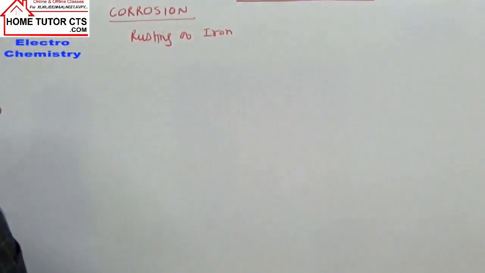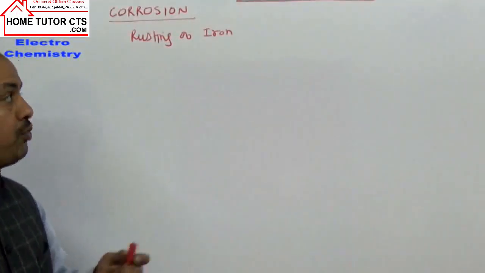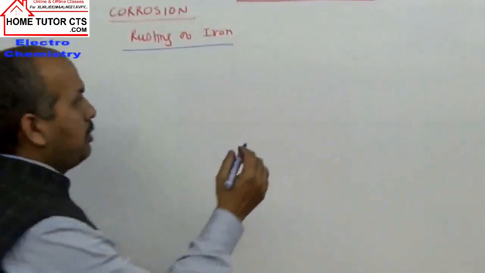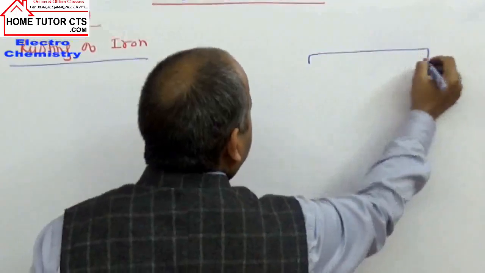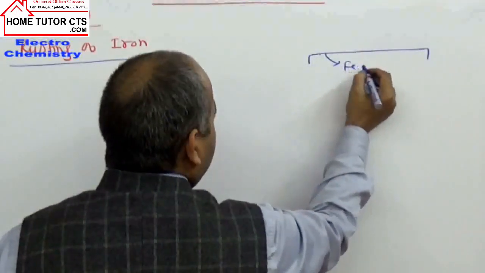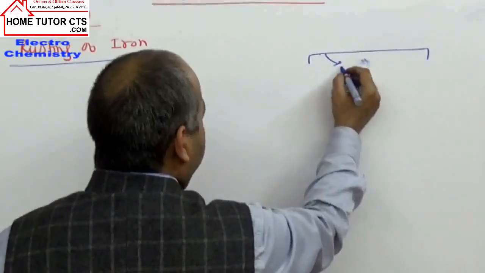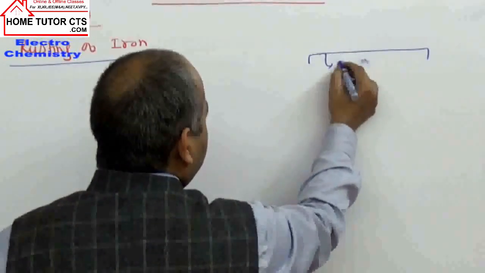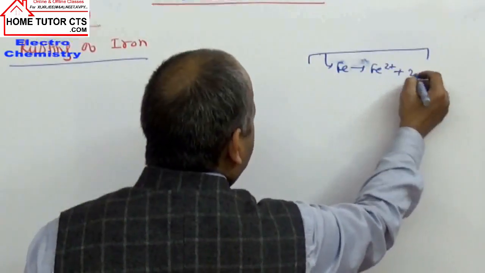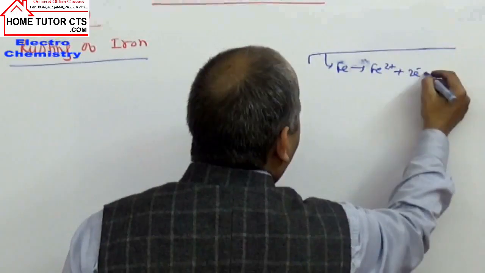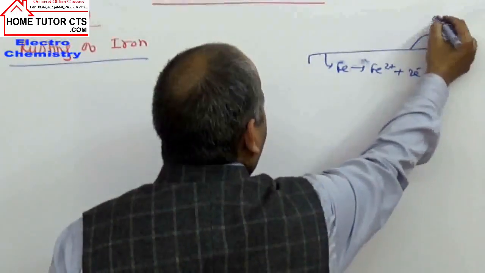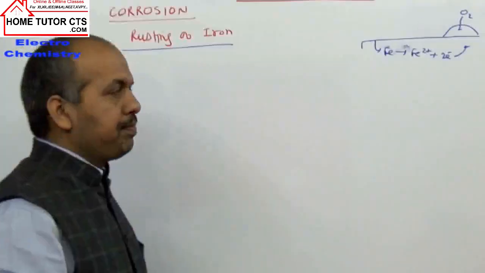Like in rusting of iron, when we study this topic, what happens in rusting of iron? At one surface, one part of the metal dissolves to give metal plus 2 ion, means the reaction of iron. Iron will convert to iron plus 2 ions, liberating electrons. These electrons will move to the other part, and there they help in reduction of O2 dissolved in water.